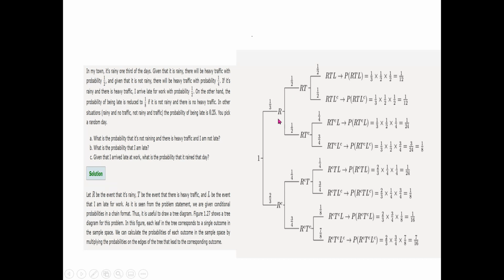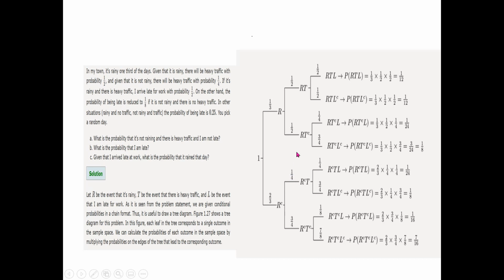Once again, by the rule that the total probability is 1, the remaining 1 minus 1/2 will come here, which means that it is rainy but there is no heavy traffic. So T^C means no heavy traffic. Raining but no heavy traffic. So now we have split this part of the tree into RT and RT^C.